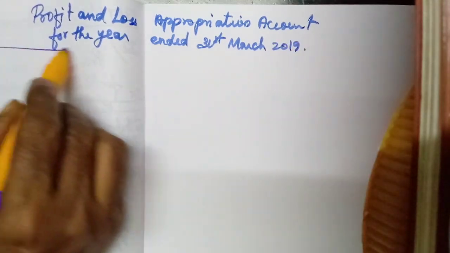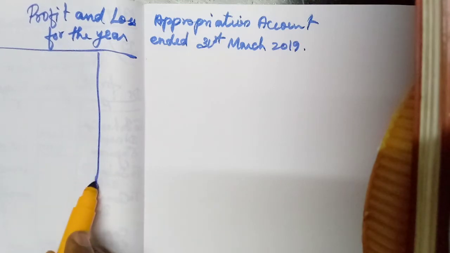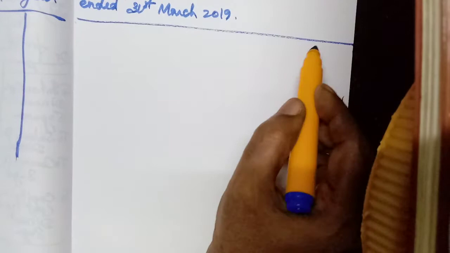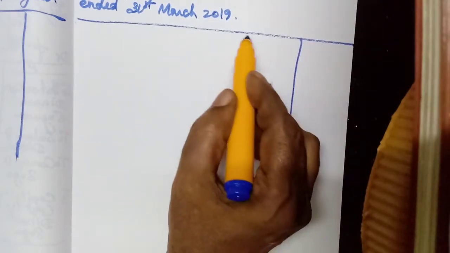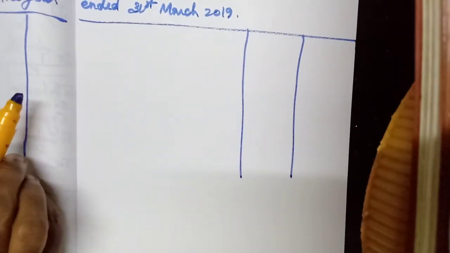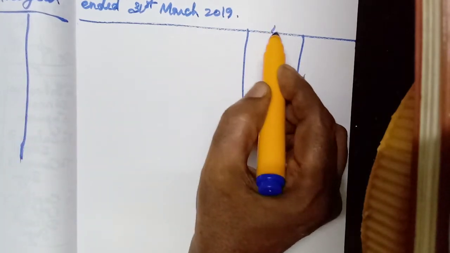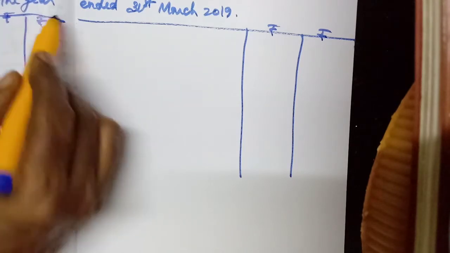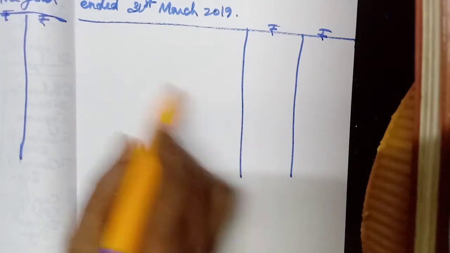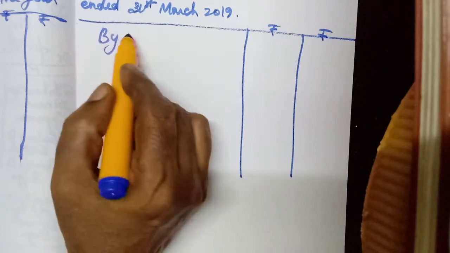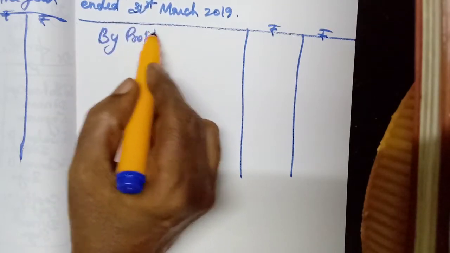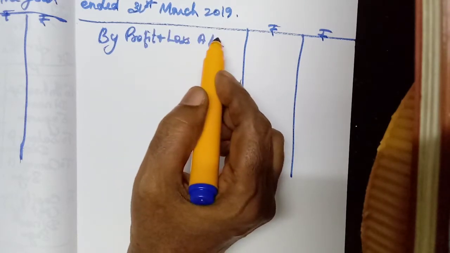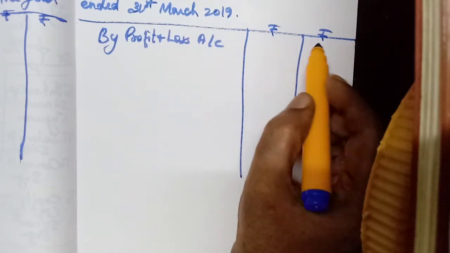Okay, draw the particulars column and the amount column. Okay, here rupees. First one, it should be credited with what? Profit and loss account. How much? 3,65,000.